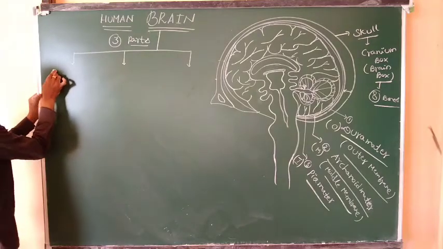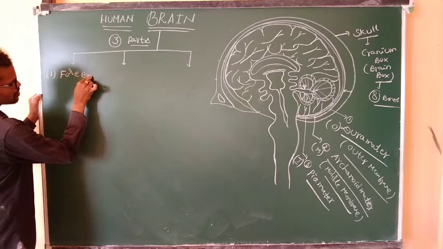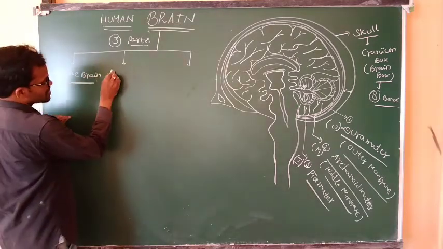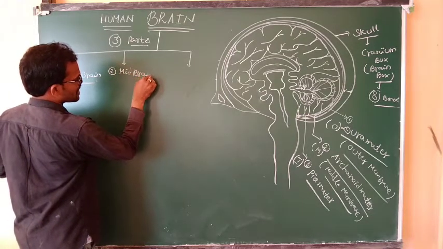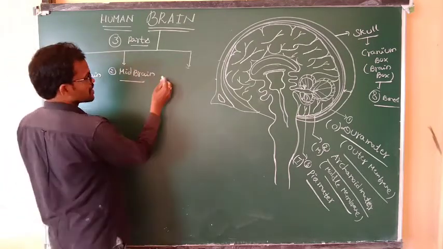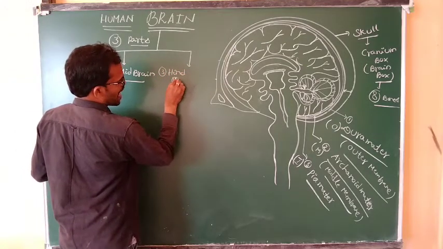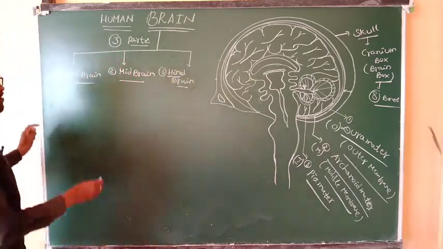What is the first part of the brain? Forebrain. What is the second part? Midbrain. What is the third part? Hindbrain.